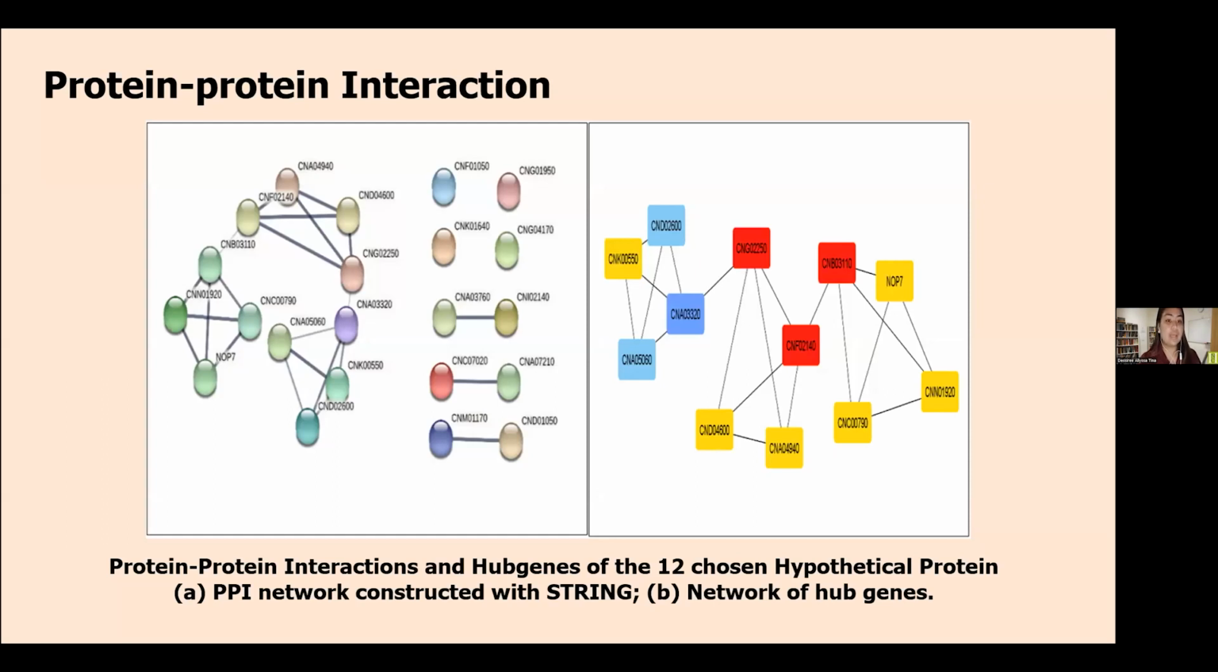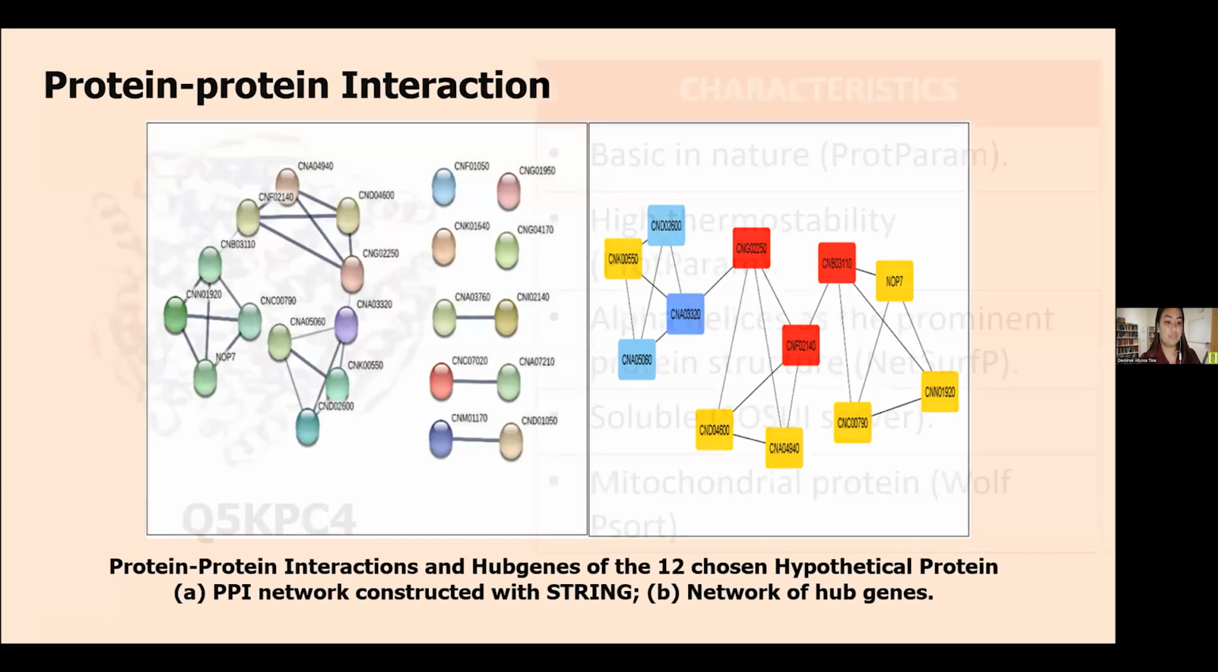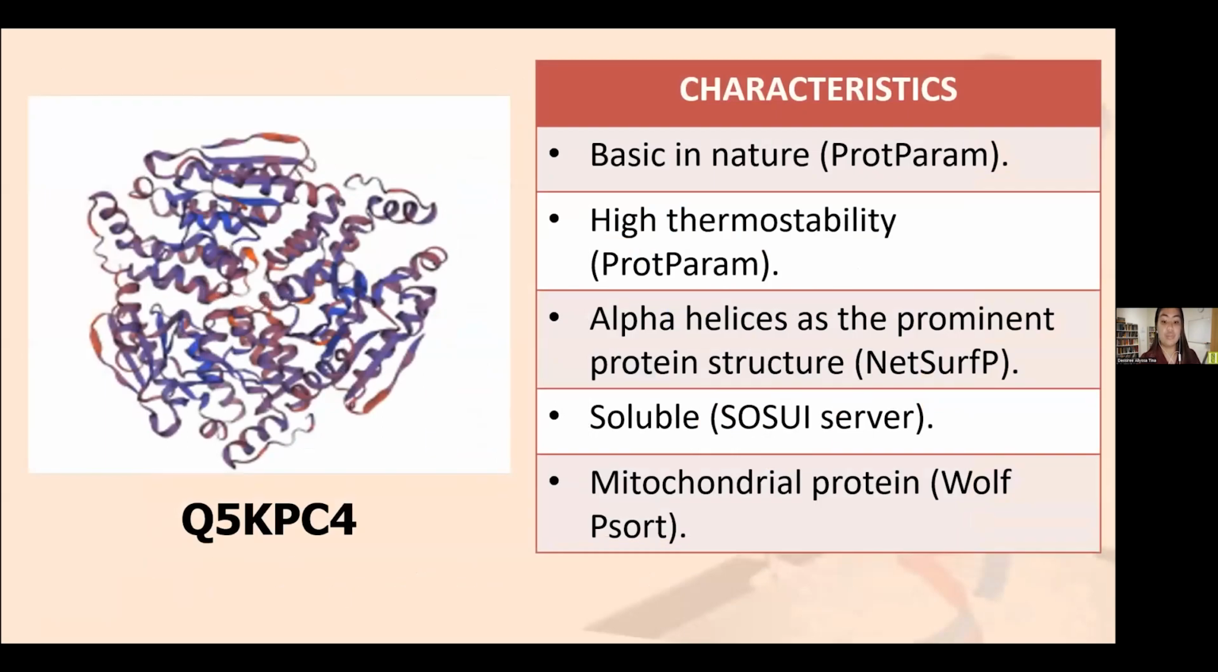So the protein that had the highest quality of models and PPI is the Q5KPC4. This research revealed that Q5KPC4 has the following characteristics. It is basic in nature, has high thermostability, and has alpha helices as the prominent protein structure. It is soluble, and it is highly related to the mitochondrial protein.